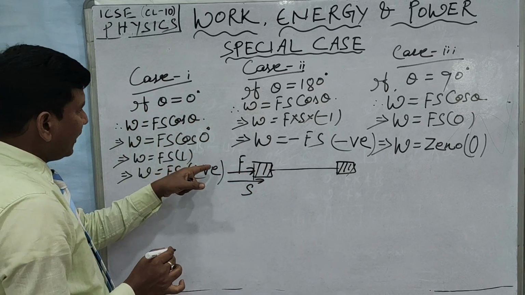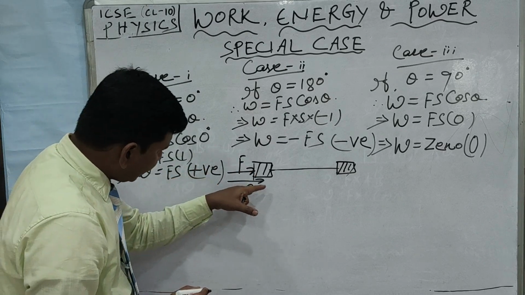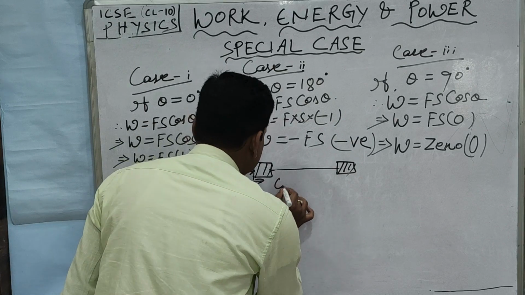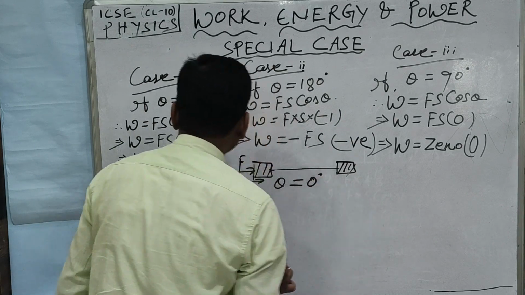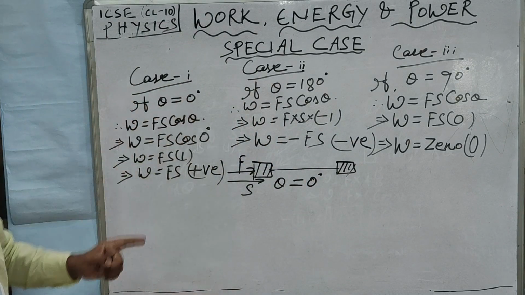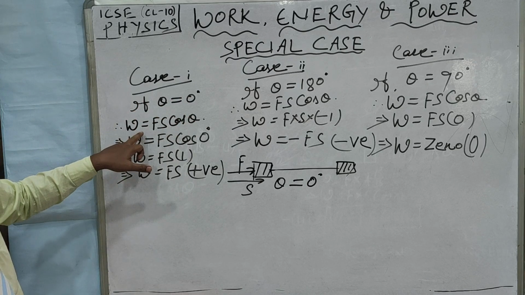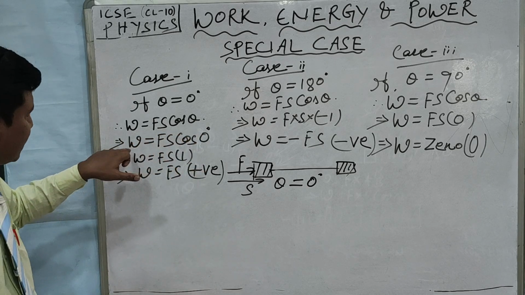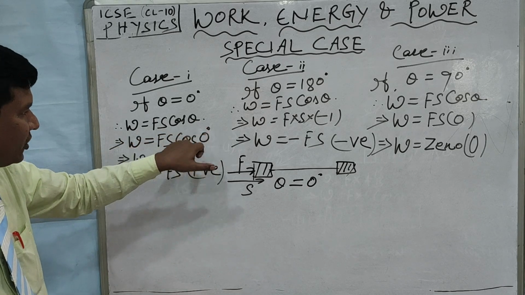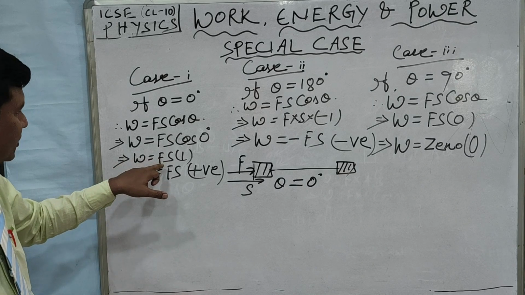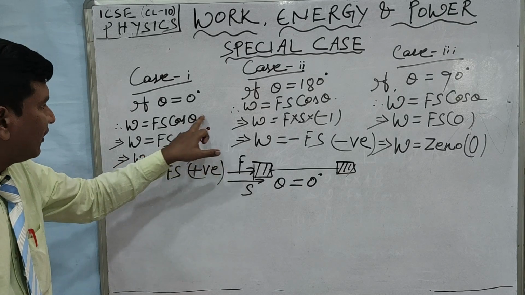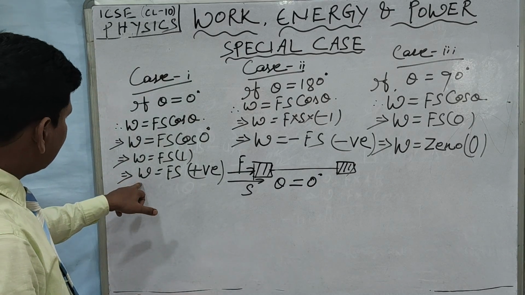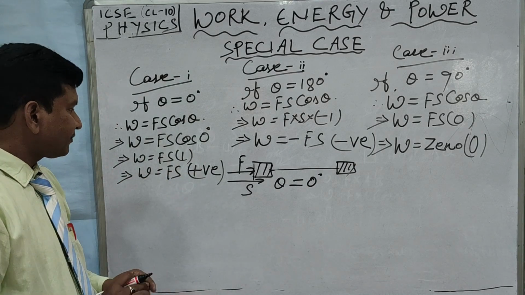So therefore the angle between the force and the displacement is here 0 degree. So at this time we consider theta is equal to 0 degree. If theta is equal to 0 degree, then as per the expression of the work we know W is equal to what? Fs cos theta. So W is equal to Fs cos 0. The value of cos 0 is 1, so W is equal to Fs.